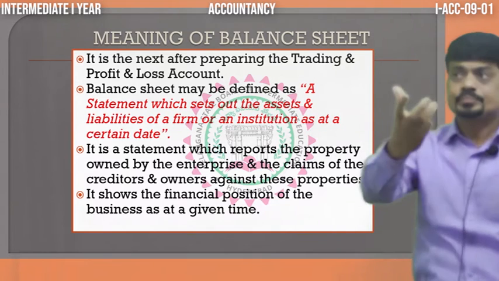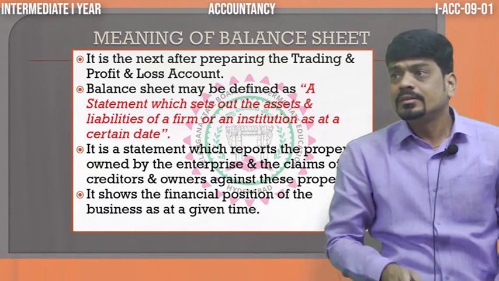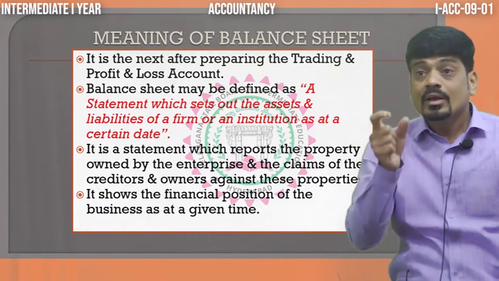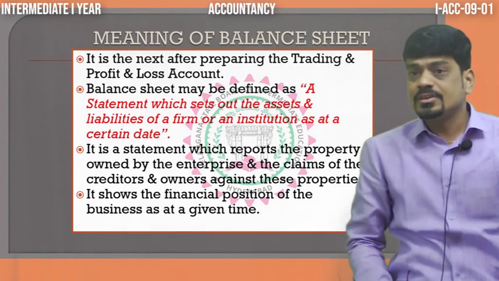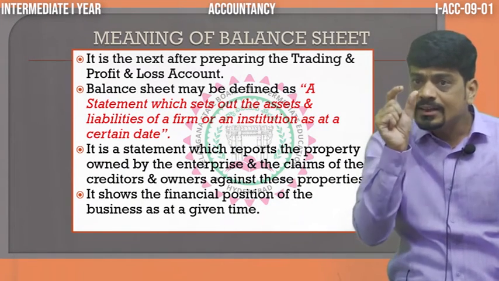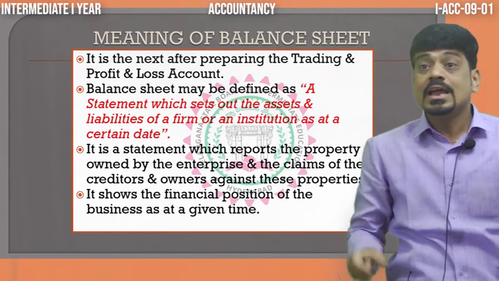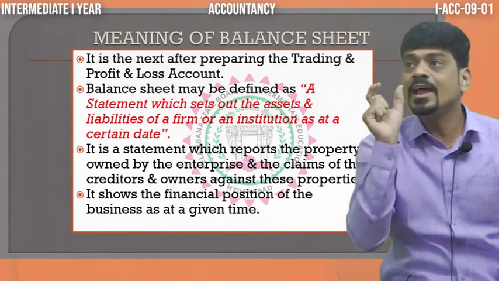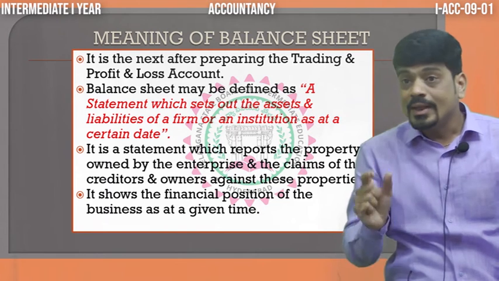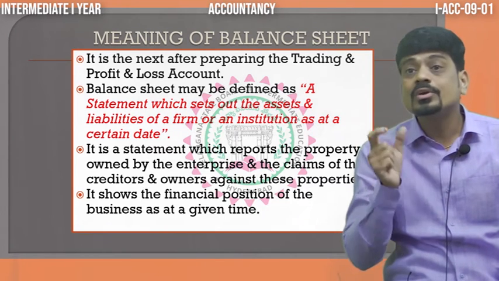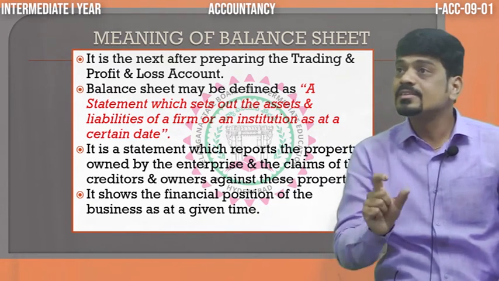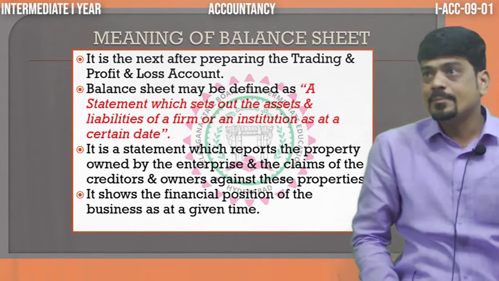Now sir, how to remember that this is an asset and this is a liability? From the ledgers, all the real account balances and personal account debit balances are assets, whereas personal account credit balances are liabilities.